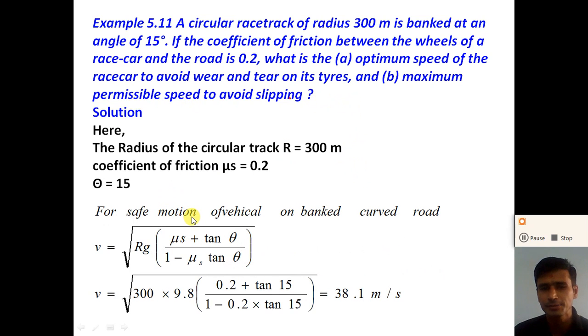Now the second question is the maximum permissible speed to avoid slipping. The maximum safe speed for the motion of the vehicle on a banked curved road is V equal to under root of R g into mu s plus tan theta divided by 1 minus mu s tan theta, right? So under root of R is 300, g 9.8, mu s 0.2 plus tan 15 divided by 1 minus 0.2 into tan 15. So dear student, put in the value of tan 15 as 0.2679 and calculate this. We get the maximum safe speed of the car as 38.1 meter per second.